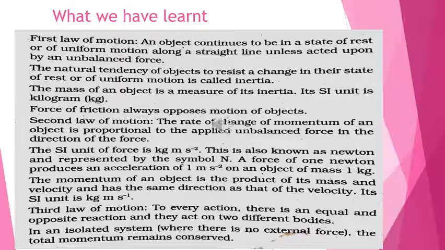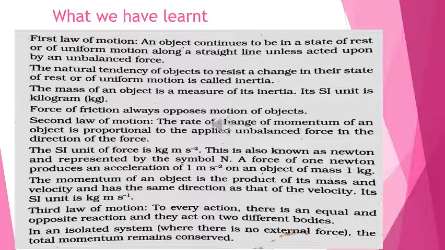In this lesson, we have learned about the first law of motion: an object continues to be in a state of rest or of uniform motion along a straight line unless acted upon by an unbalanced force. The natural tendency of objects to resist a change in their state of rest or of uniform motion is called inertia. The mass of an object is the measure of its inertia and its SI unit is kilogram. The force of friction always opposes the motion of objects.